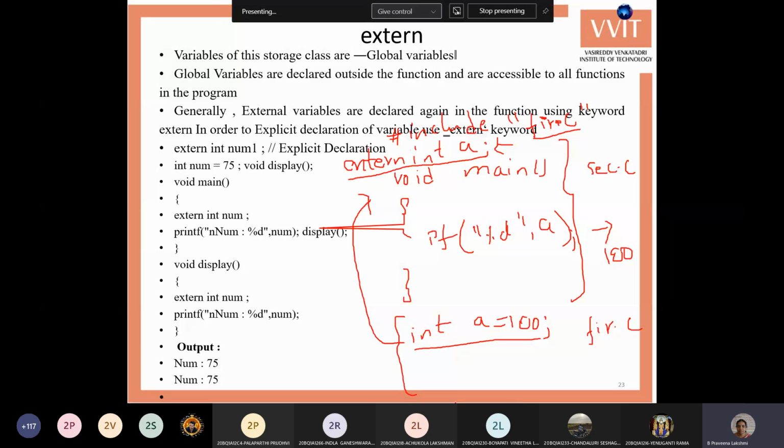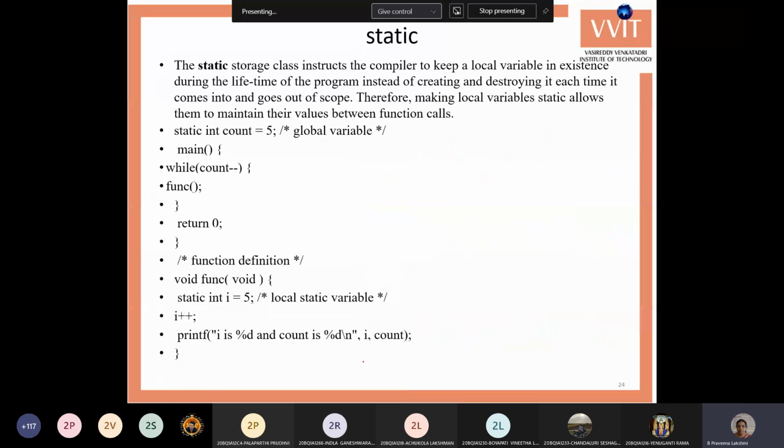Okay. Next, the static storage class. This is also one of the important storage classes. This is used especially within functions. You can see a function is like this. Void function with no parameters, it's not required to specify void in the brackets. There is a variable created as int i = 5, i plus plus, and printf the i value. Here we print one value.